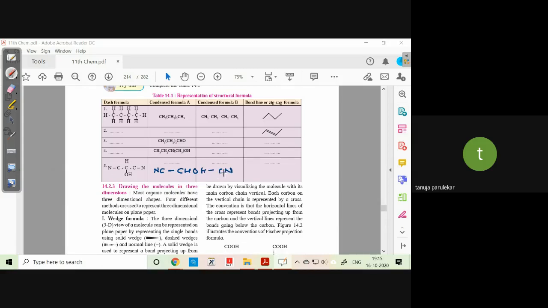Now since there are two CNs over here, you can as well put it as CN twice and CHOH. That can be also done. This is for the condensed formula. This is your condensed formula A, and this could be condensed formula B. Am I right?